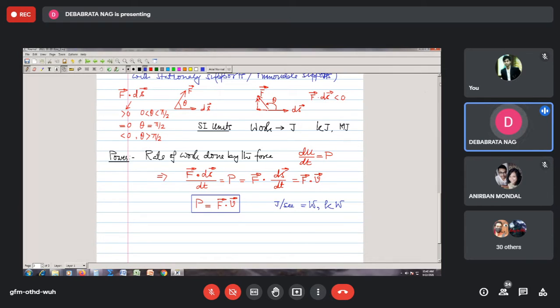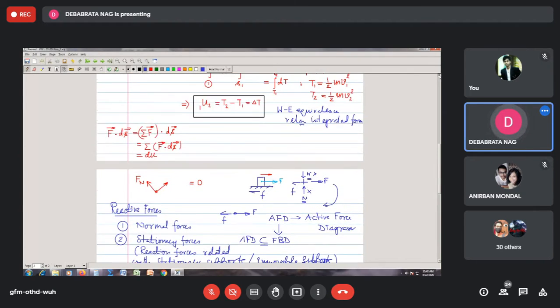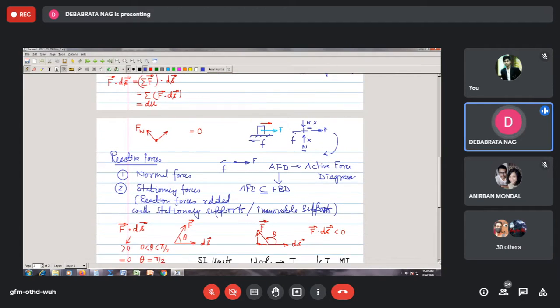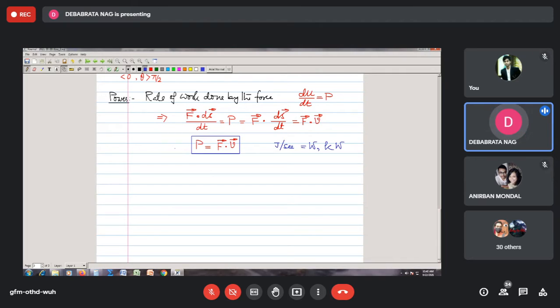Firstly, you need to understand that so far we have developed our basic work energy relationship in the differential form like this, du equal to dt, and in the integrated form like this. By this time we have also introduced the concept of kinetic energy, which is the energy possessed by a moving body because of its motion.